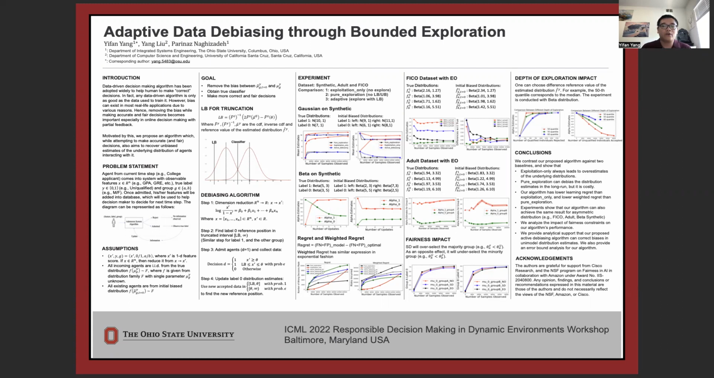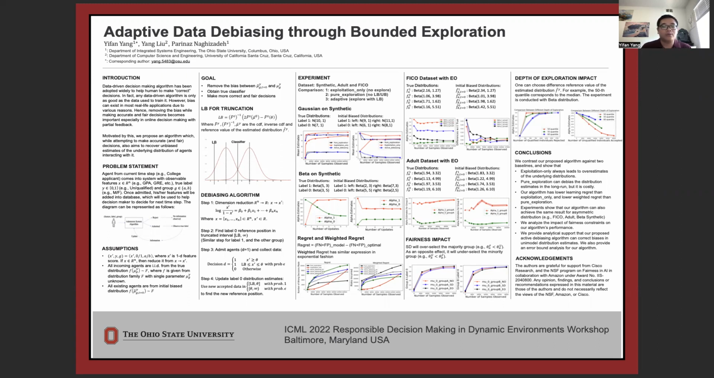In this paper, we focus on online decision-making with partial feedback. Motivated by this, we propose an adaptive debiasing algorithm to solve this issue. A toy example for our paper is that college applicants come into the system with observable features, a true label, and its protected attributes. Once the applicant is admitted, his information will be stored and used for future references.